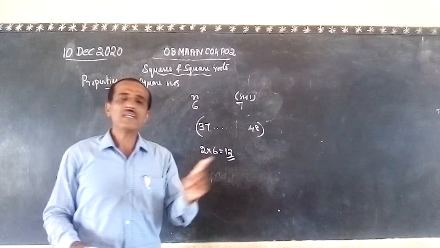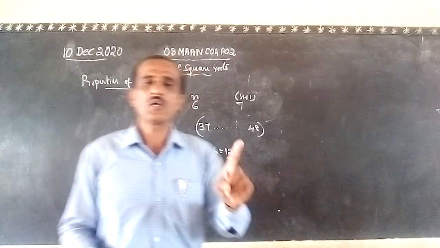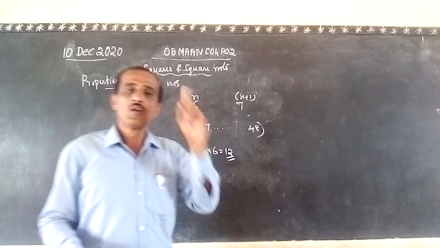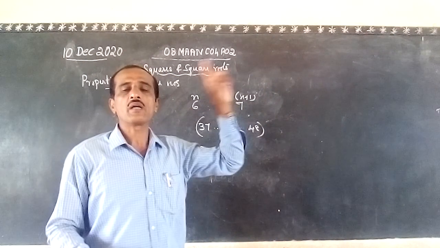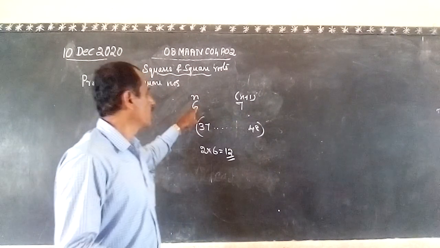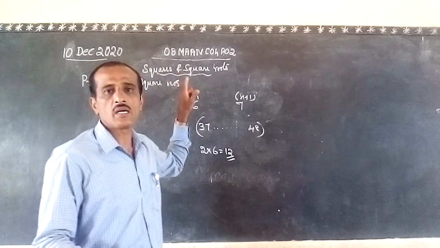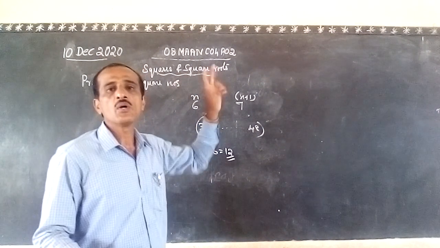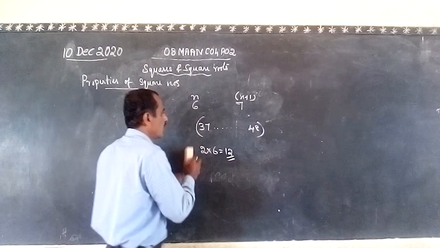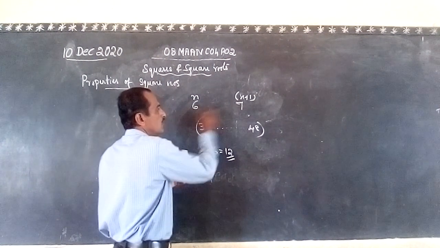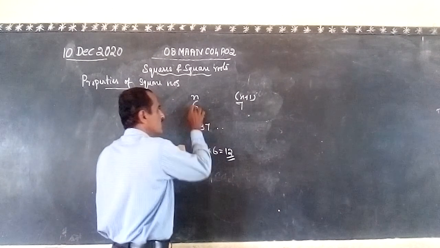Therefore, if n and n plus 1 are two consecutive numbers, then the number of non-perfect squares between the squares of these two numbers is always equal to 2 times n, or 2 times the first number of those two consecutive numbers. So here 12 are there. Let us count. Is it 12 or not? Which are the 12 numbers? 36 is the square of 6.